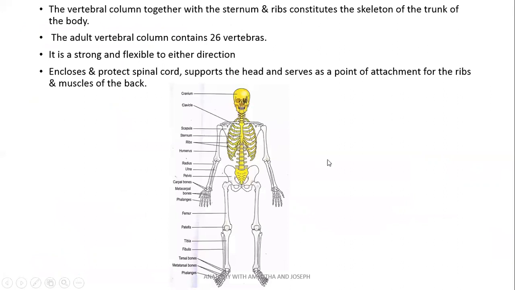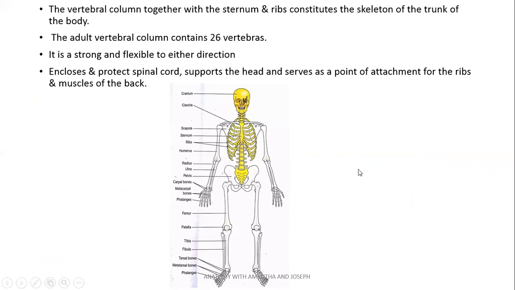So vertebral column together with sternum and ribs constituting the skeleton of the trunk. This area is the trunk of the body. And the adult vertebral column contains 26 vertebrae, and it can flex to either directions.